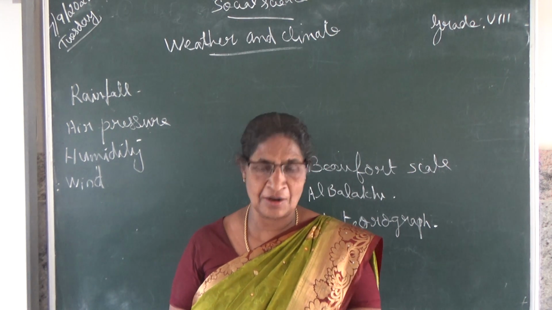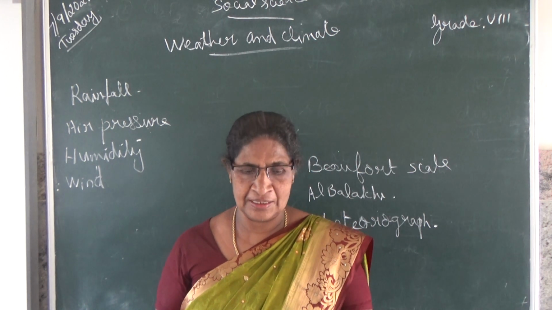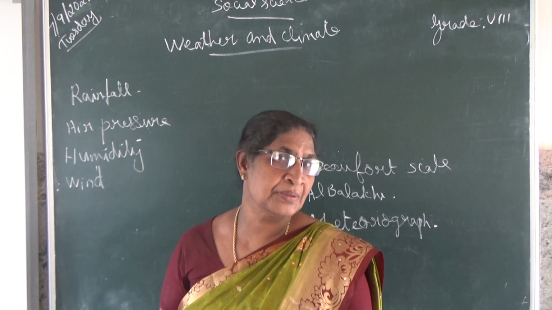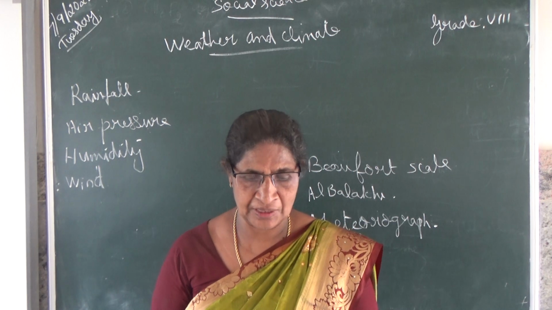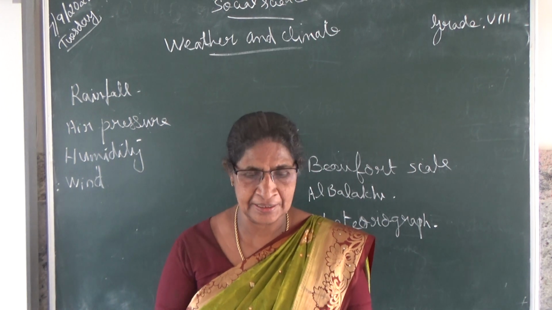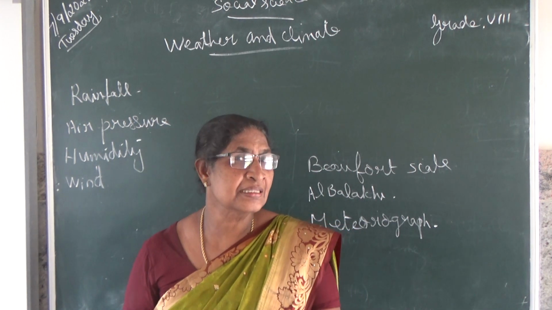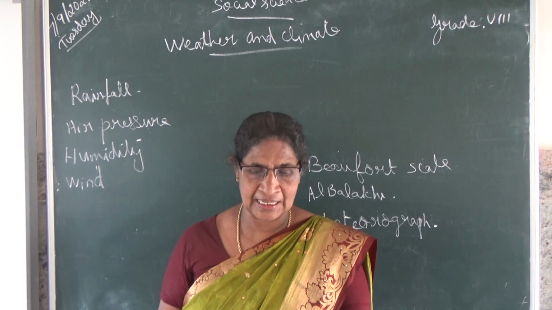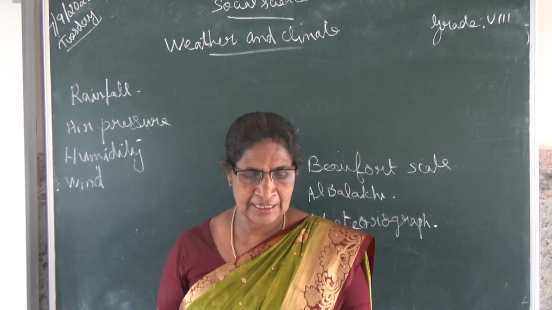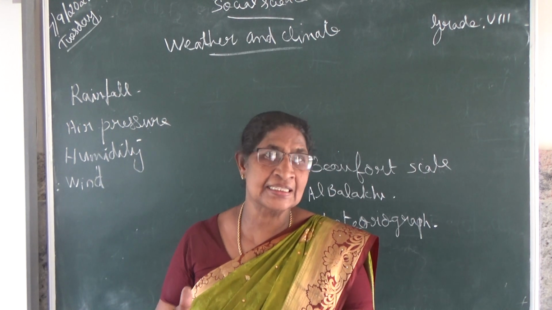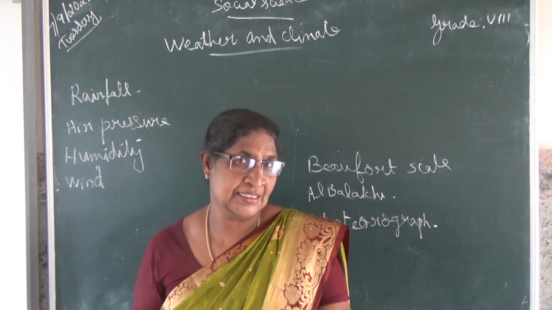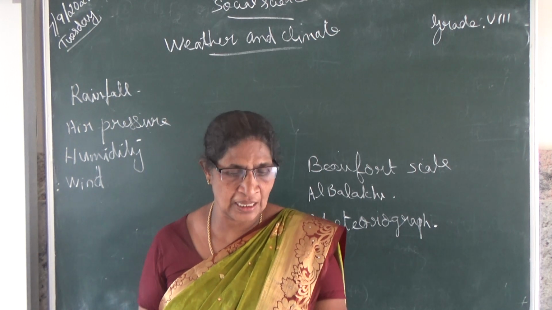What is the meaning of distribution? Deliver. Rainfall is high in the equatorial regions and it decreases gradually towards the poles.